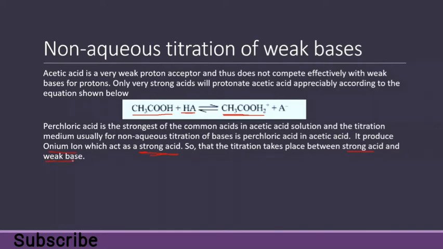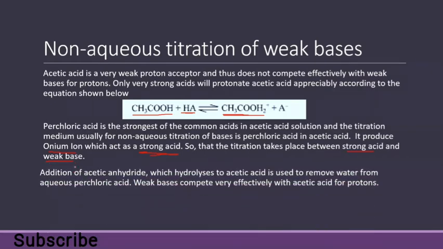Otherwise, if we are not using perchloric acid, we are only using acetic acid and a weak base, then it is a weak acid and weak base solution. But if we add perchloric acid in acetic acid solution, then we have a strong acid because of the presence of the onium ion.